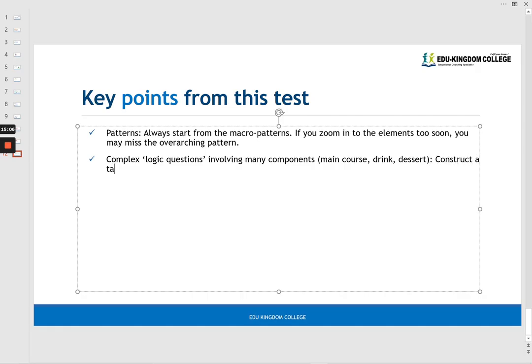Construct a table and fill it out as you go along the dot points. Okay. If you don't know something, underline that bit and come back to it later. Okay, so that actually might be useful when you come back later and you've already figured out some other stuff, and there probably will be a link there.